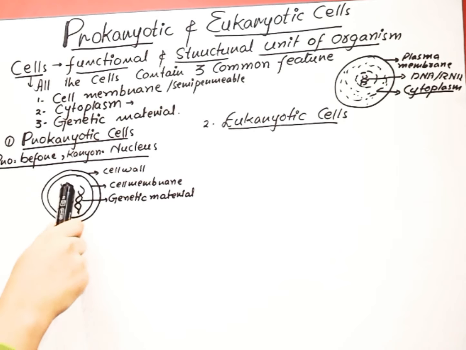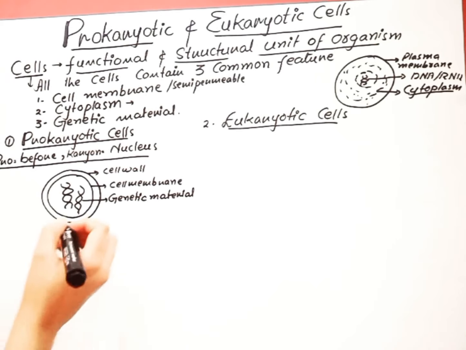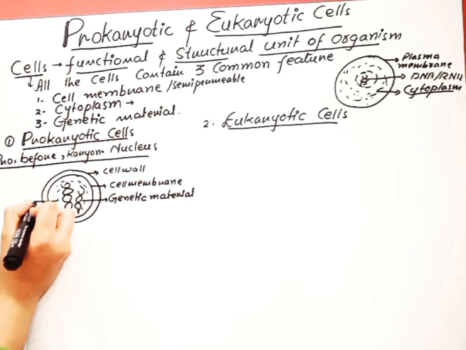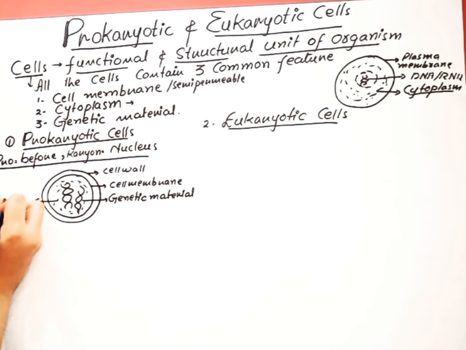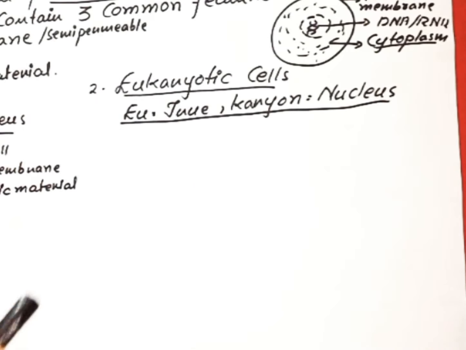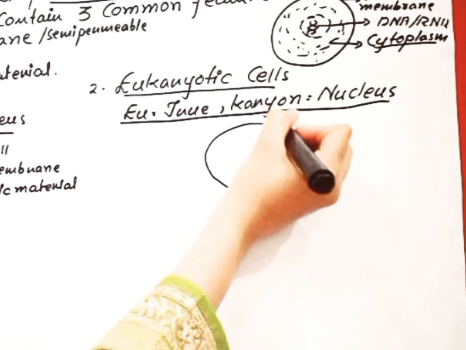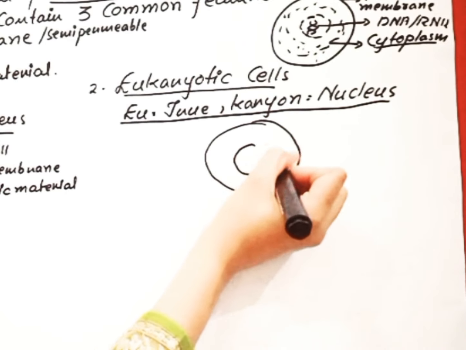Their genetic material is freely present within the cytoplasm, and the area where this genetic material is present is called nucleoid. Eukaryotic cells are those cells which have a well-developed nucleus, and their genetic material is present within the nucleus.